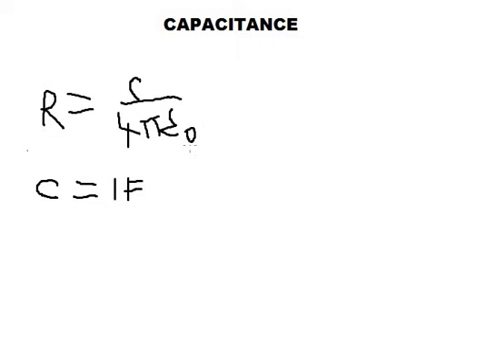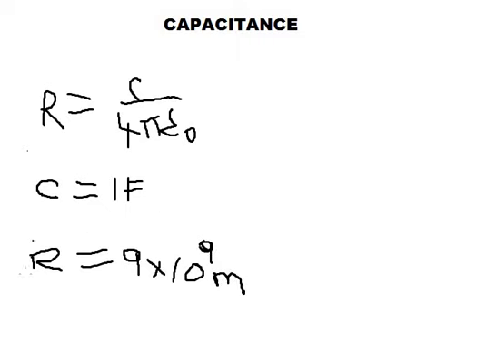You know that 1 by 4 pi epsilon naught is 9 into 10 to the power of 9. So C is 1 farad. Therefore, r would be equal to 9 into 10 to the power of 9 meters. So this is the radius of the spherical conductor required to have a capacitance of 1 farad when placed in air medium. I think you have understood this.